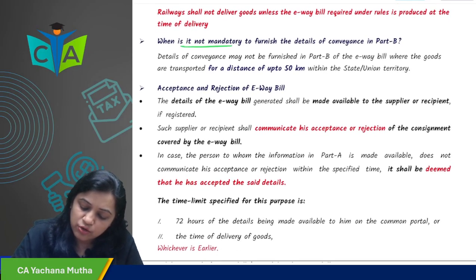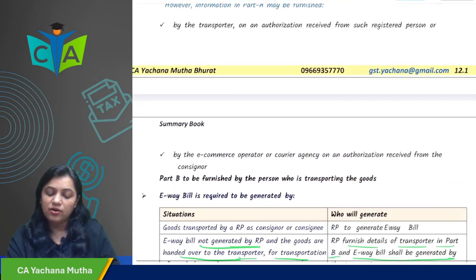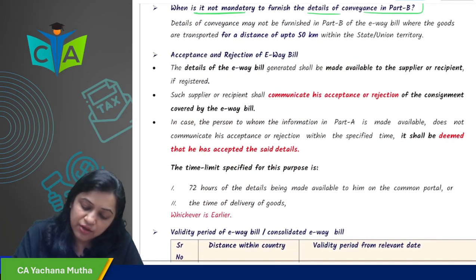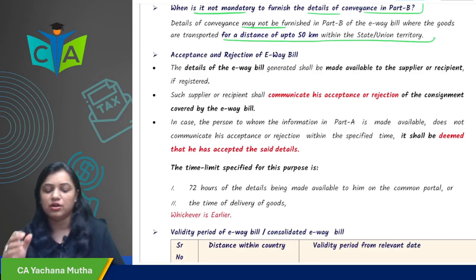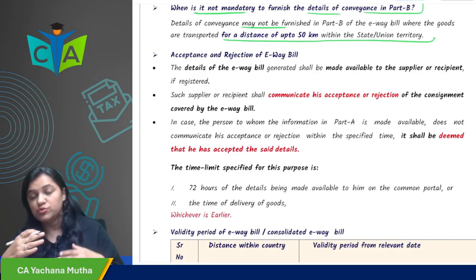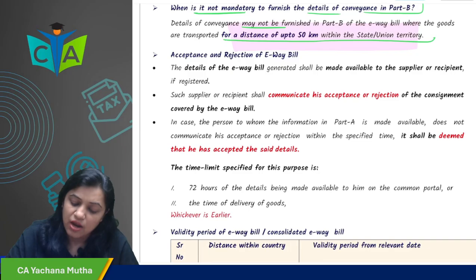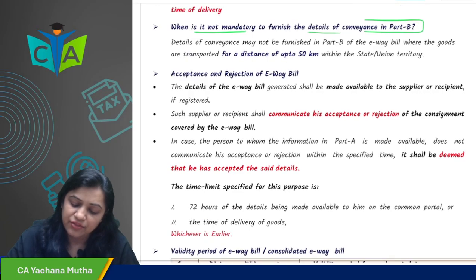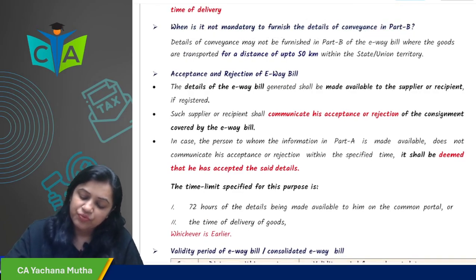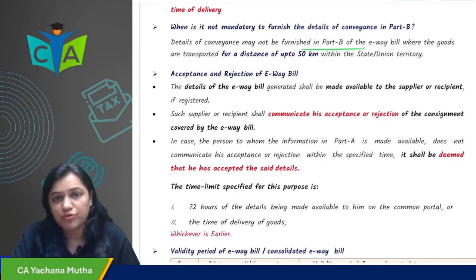When is it not mandatory to furnish the details of conveyance in Part B? When the vehicle details are not required in Part B. The details of conveyance may not be furnished in Part B of the e-way bill where the goods are transported for a distance up to 50 km within the state or union territory. In that case, the details of conveyance may not be furnished in Part B.